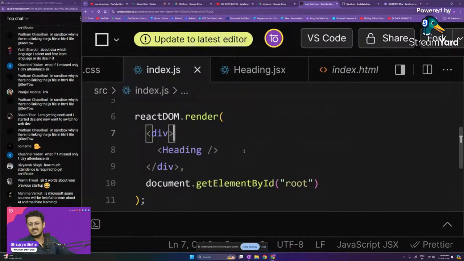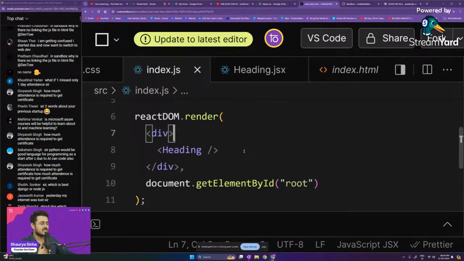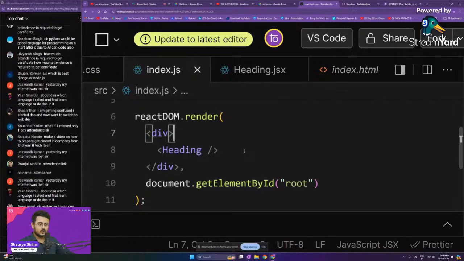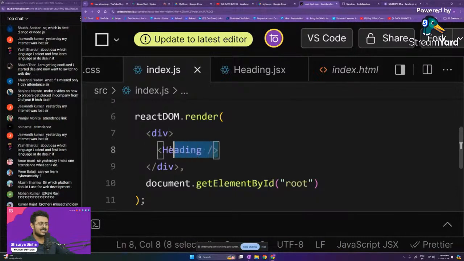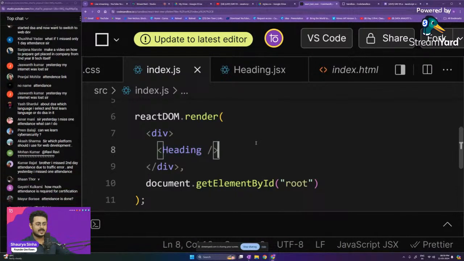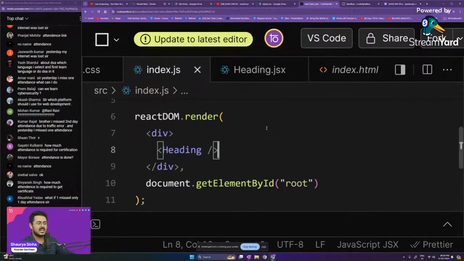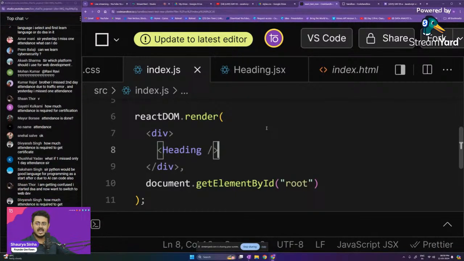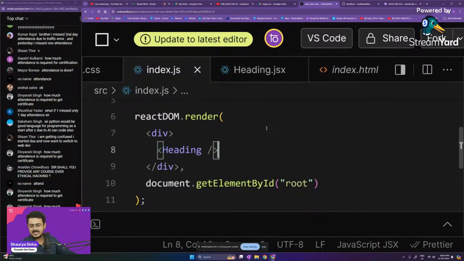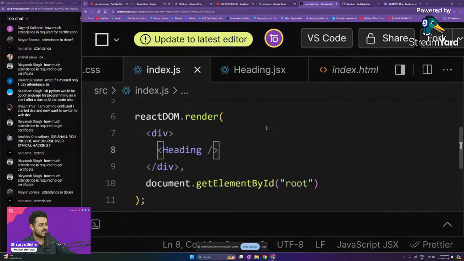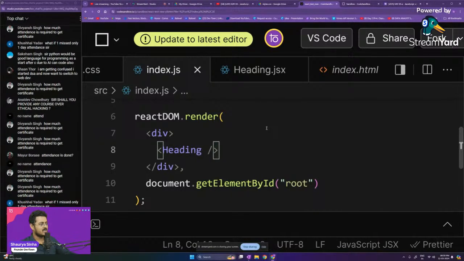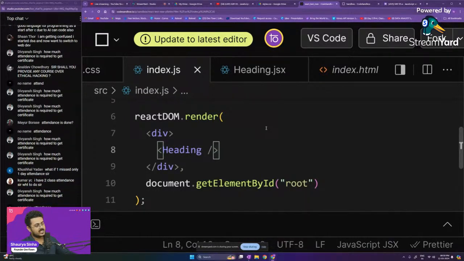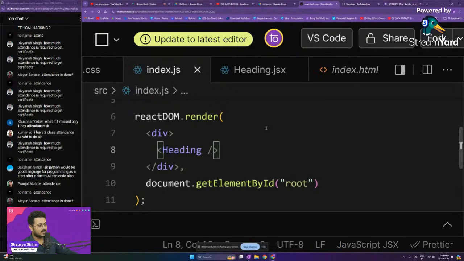A little bit, at least the file system. Usually you won't be putting components directly in your index.js file. This is your JavaScript file and you would like to keep it as simple and as JavaScript-based as possible. Are you guys able to understand this? Please let me know.